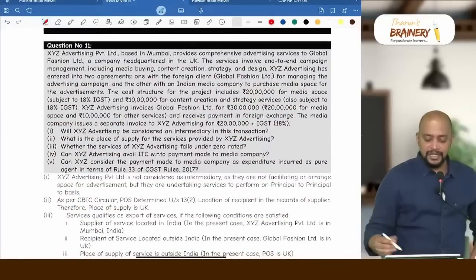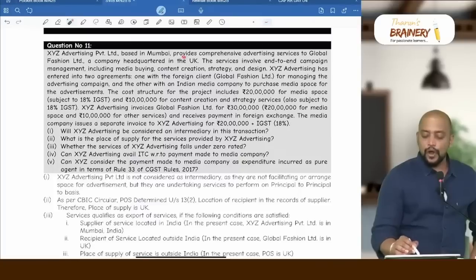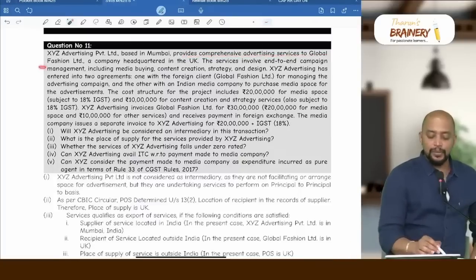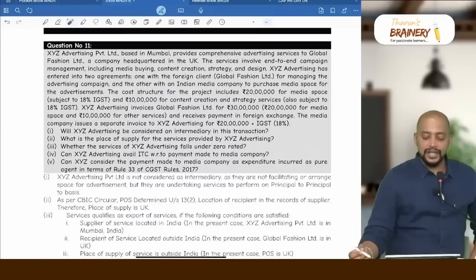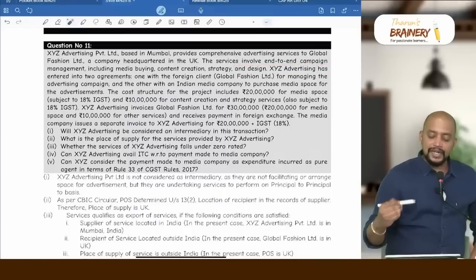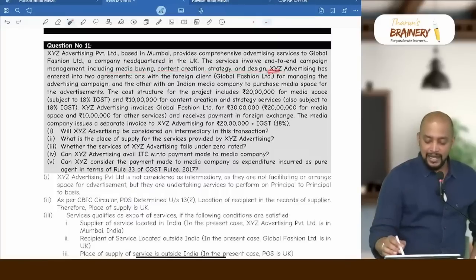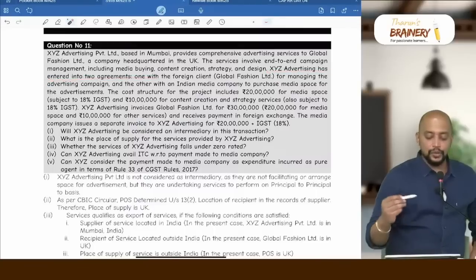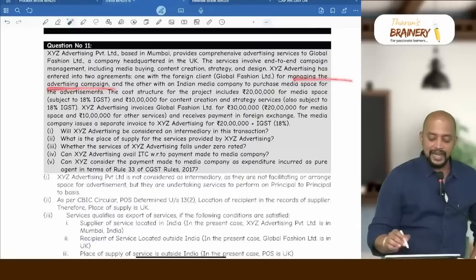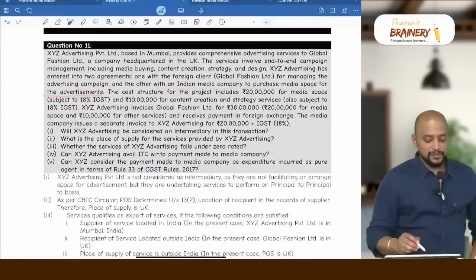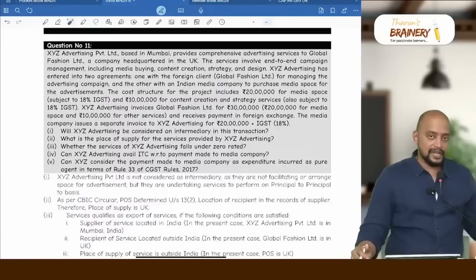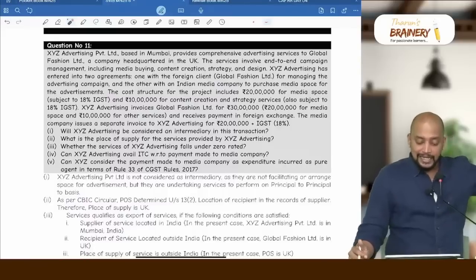XYZ Advertising Private Limited, based in Mumbai, provides comprehensive advertising services to Global Fashion Limited, a company headquartered in the UK. The service involves end-to-end campaign management, including media buying, content creation, strategy and design. XYZ Advertising has entered into 2 agreements, one with the foreign client, that is Global Fashion Limited, for managing the advertising campaign, and the other with an Indian media company to purchase media space for the advertisement. Okay, basically they enter into 2 contracts, one with the foreign client Global Fashion, another with the Indian media company to procure the space for advertisement.